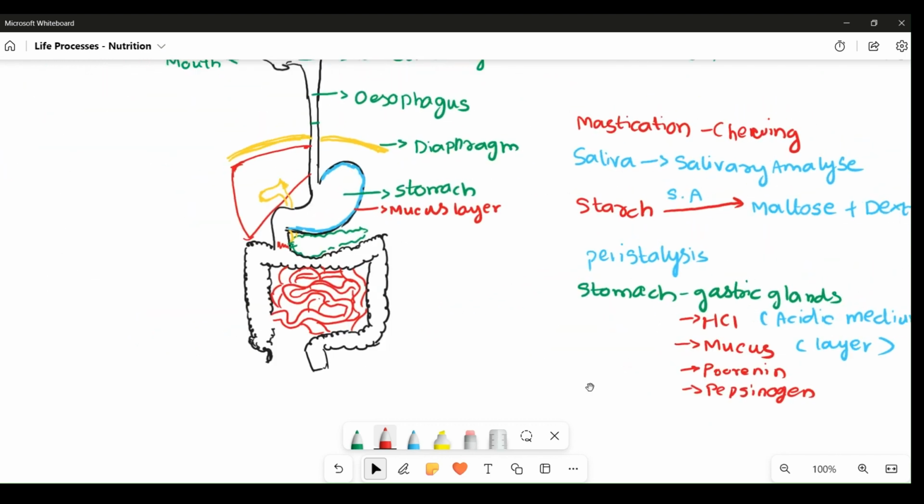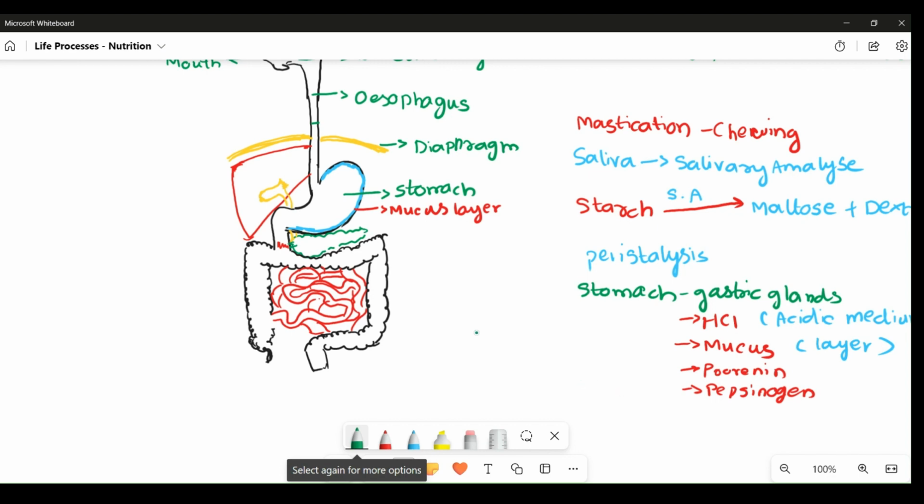Afterwards, the partially digested food enters into the intestines. The entry or exit of food from the stomach is guarded by the stomach sphincter. The stomach sphincter is a specialized muscle which regulates the exit of food from the stomach into the intestines.